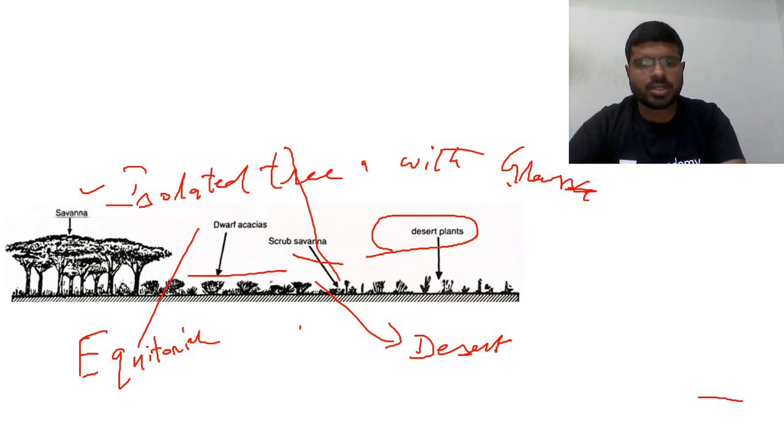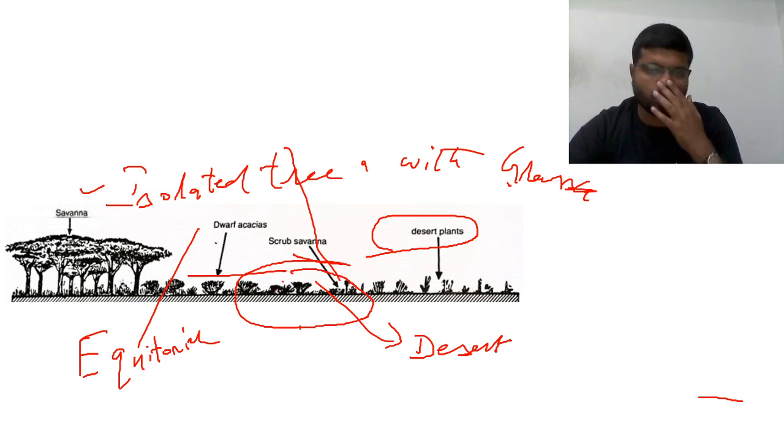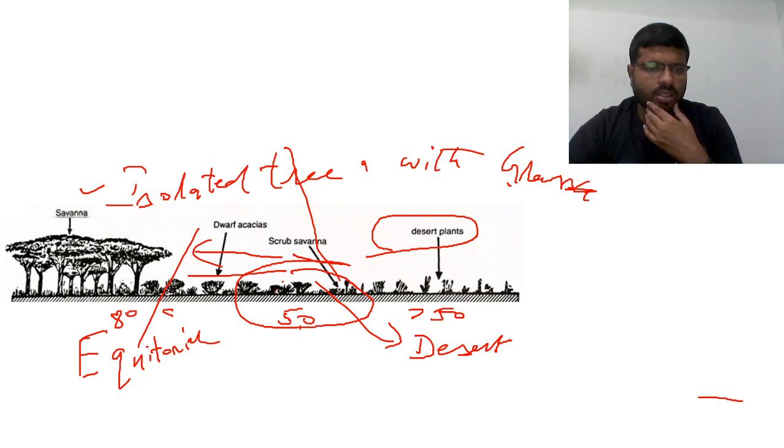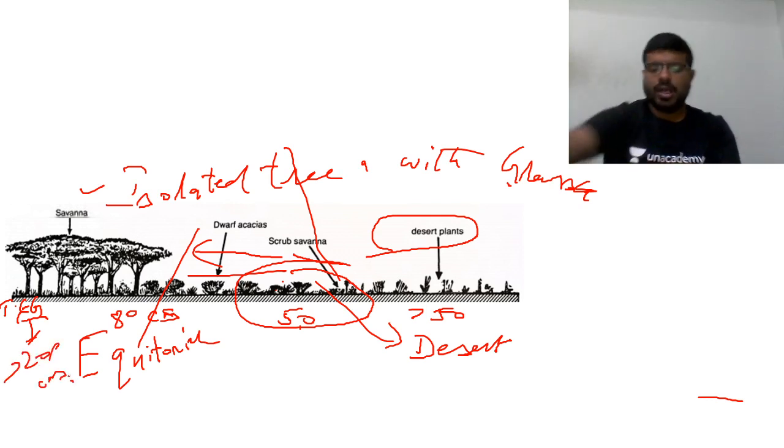Bushes and scrubs you also find in deserts. So a few areas are scrub savannas, which are a transition area between a desert and a savanna. Here rainfall is less than 50, here it is 50, here it is 80. Slowly the rainfall is varying, and the vegetation is varying. At the next level you will find more rainfall. You might not find monsoon here in Africa, but next you will straight away find tropical evergreen forest, where rainfall is more than 200 centimeters. These are the adaptations you find here.